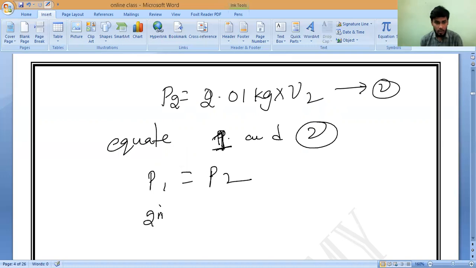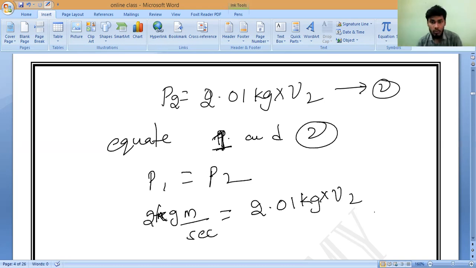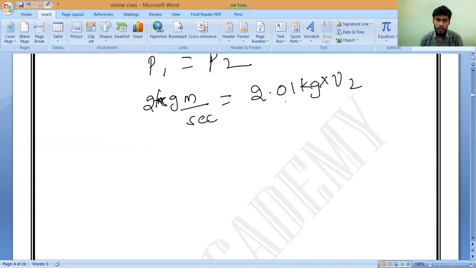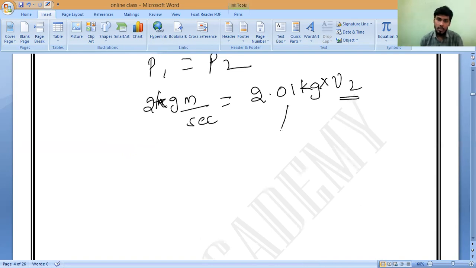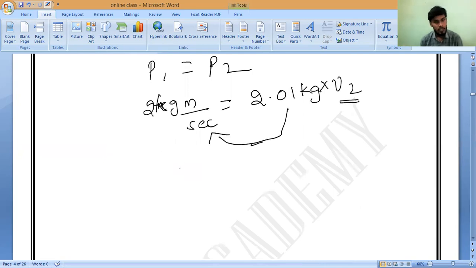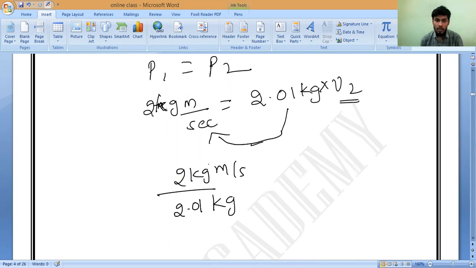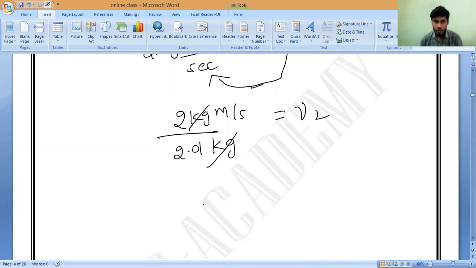We have got 2 kilogram meter per second, which is equal to 2.01 kilogram into V2. Now V2, the velocity, we want. So who is extra here? This will come to this side as division. So 2 kilogram meter per second divided by 2.01 kilogram. Kilogram will get cancelled, which is equal to V2. Please verify all of you. So 2 divided by 2.01 meter per second is V2.